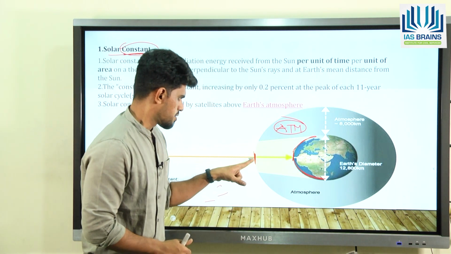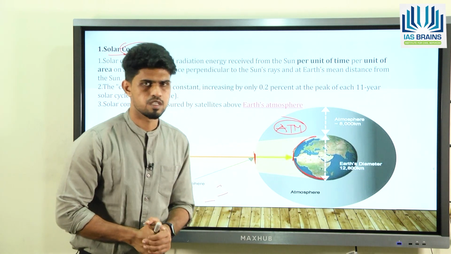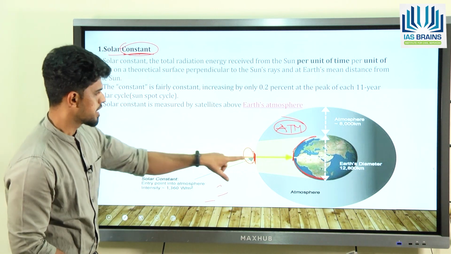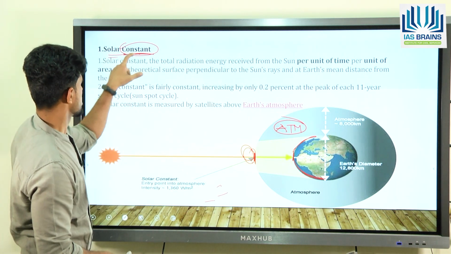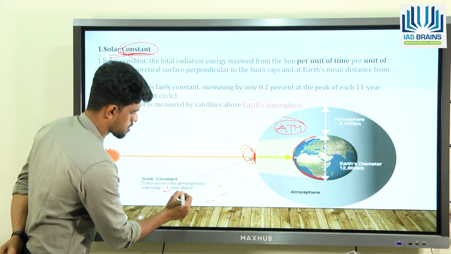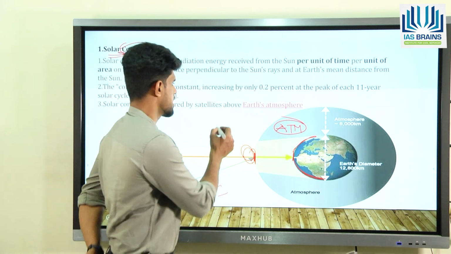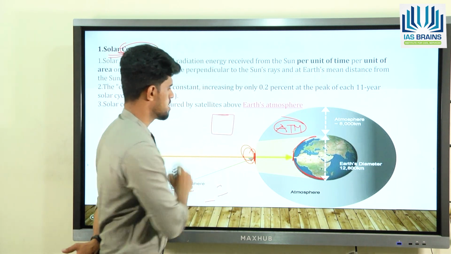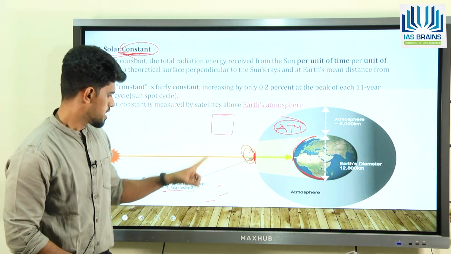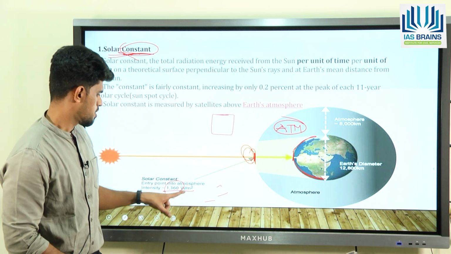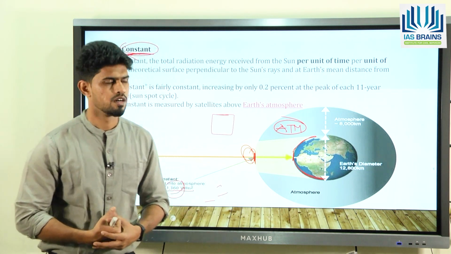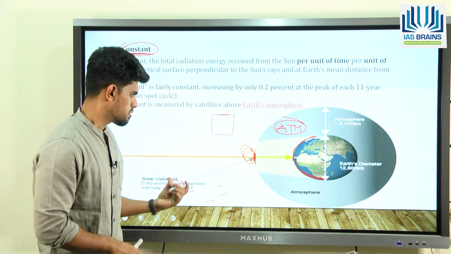Now, that point might be around 1600 kilometers above the Earth, and the amount of heat observed here is what we call the solar constant. Currently the solar constant is around 1360 watts per meter square. So if you take a square of 1 meter, this meter square is actually receiving 1360 watts of energy intensity. You can convert that into other units depending on the requirement, and you will find that the value is going to slightly change.